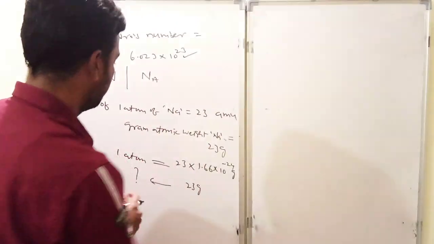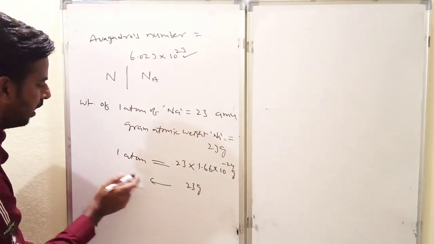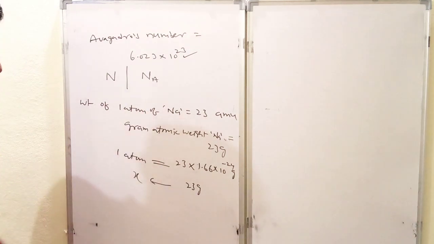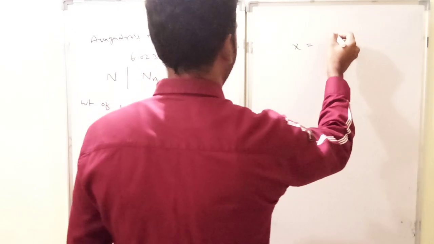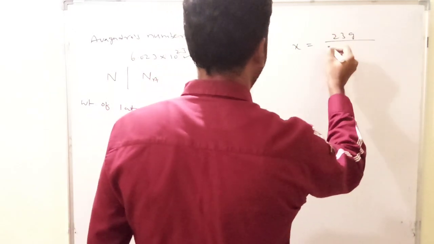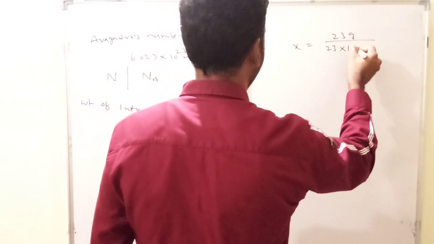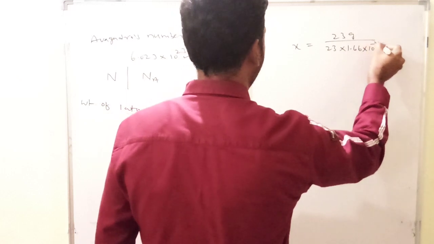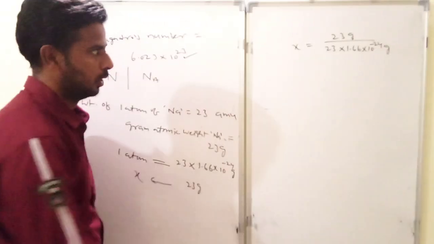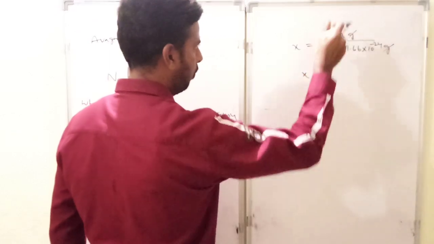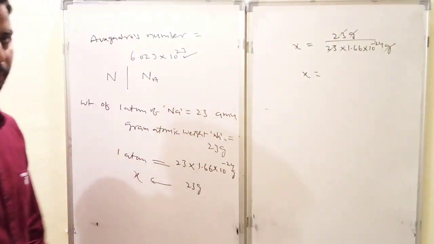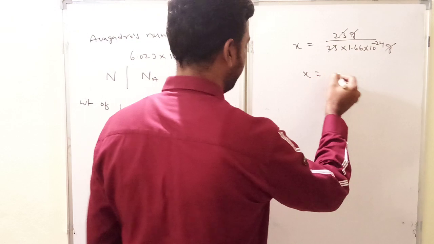Observe here. Suppose this term we don't know, that is why we can consider this is x. Now if you do the cross multiplication, what we get here? X equal to 23 grams by 23 into 1.66 into 10 power minus 24 grams. So if you simplify, 23 cancel, gram cancel. So x equal to 1 by 1.66 into 10 power minus 24. If you simplify, you get